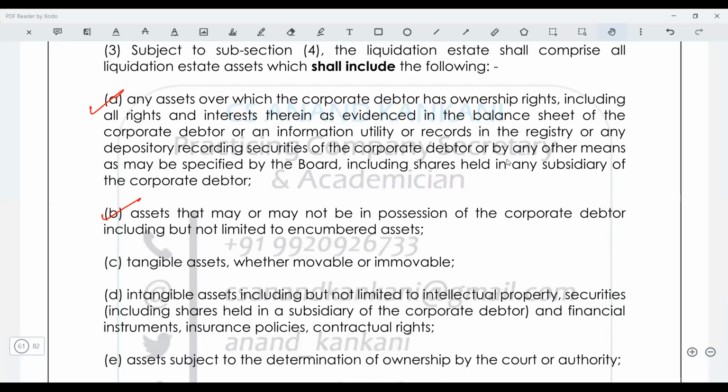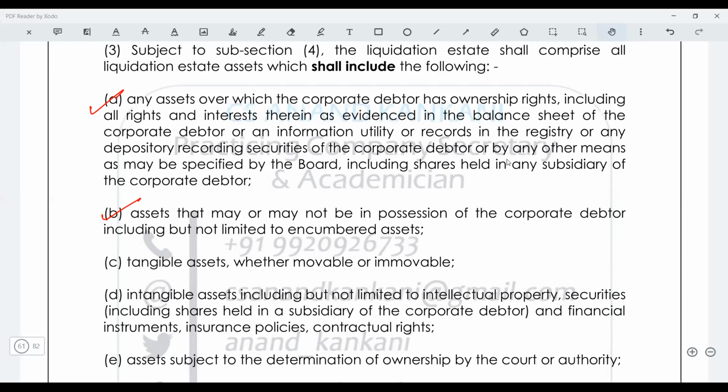So if I don't repay, if I default, then Mansi has full right that she can take the possession of my car, sell the car, and recover her money. So we can say that Mansi has got a fixed charge on my asset. So will this car be part of my liquidation estate? You got my question?